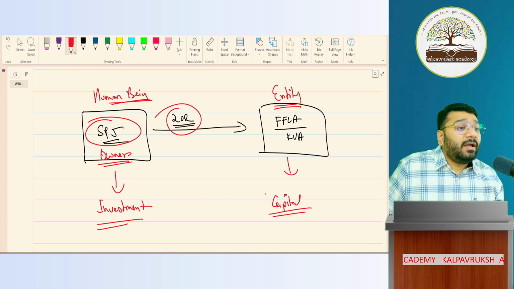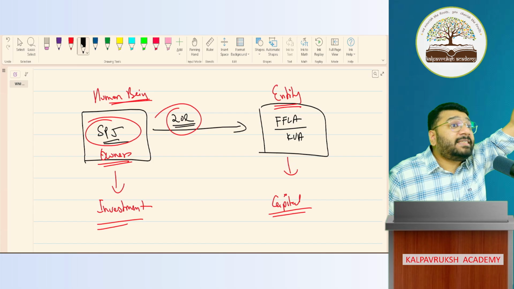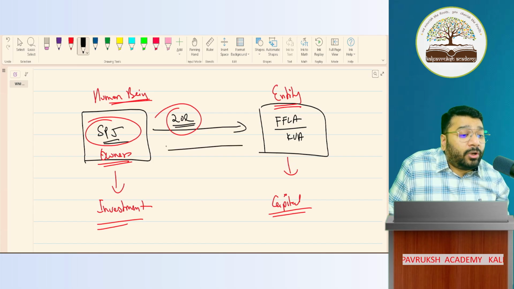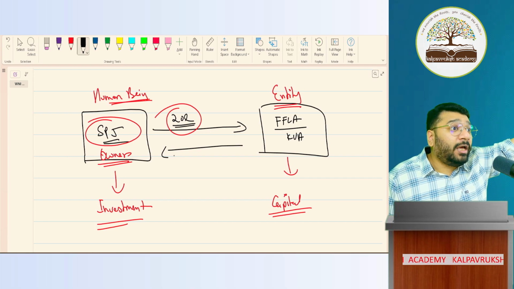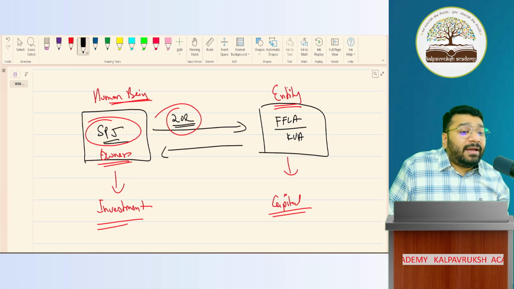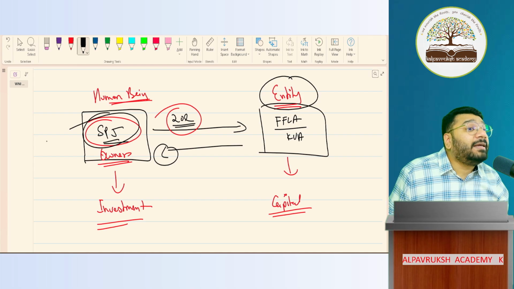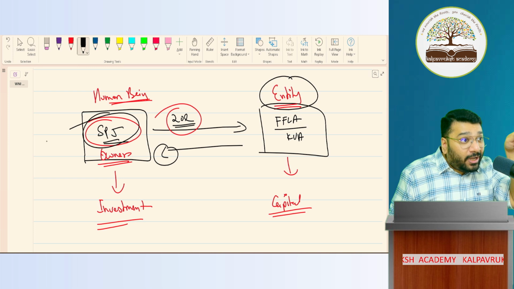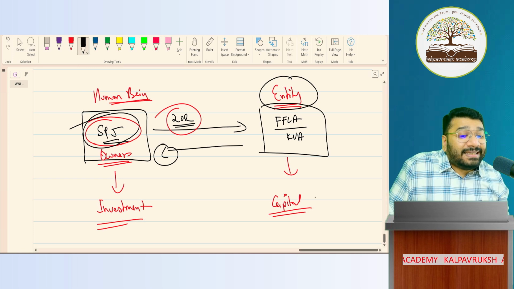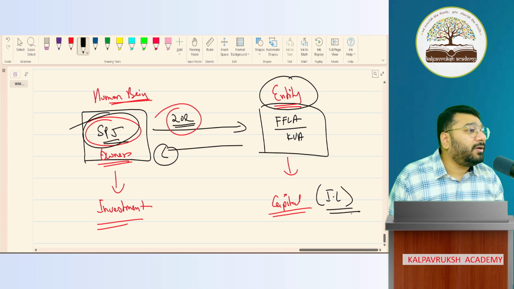Tell me, people, at one point of time, when I close the academy one day, is the entity not supposed to pay that money back to the owner? It has to pay. So any money that the entity has to pay to anyone in future is called a liability. Since this money is paid to the owner, this liability is called internal liability. Got it? Not got it?